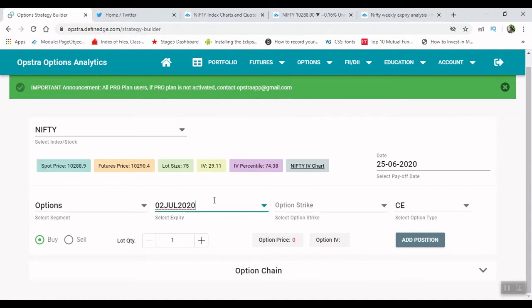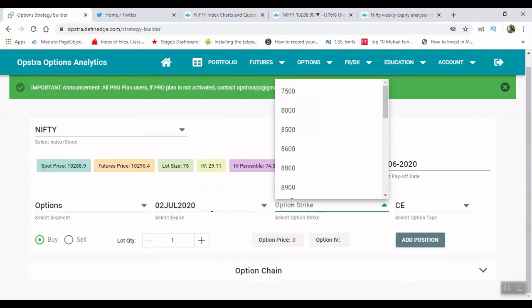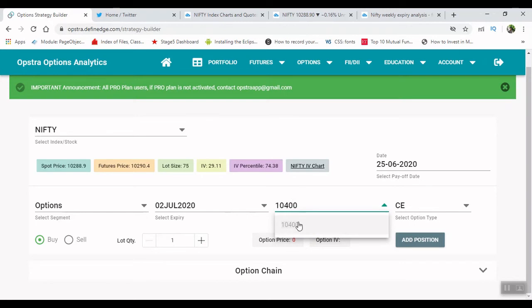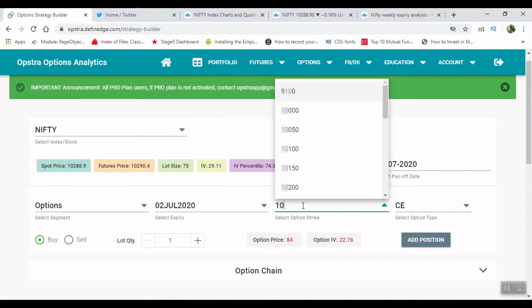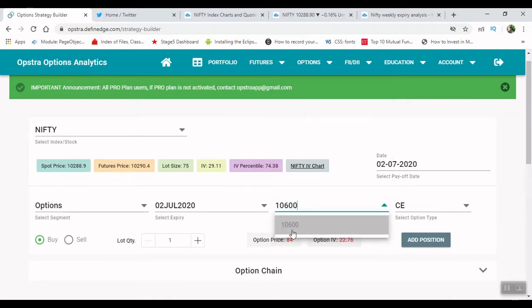Now you can see that the spot price is at the level of 10,388. So what I'm going to do is buy one slightly out of the money call option, which is at 10,400, trading at the price of 84. I'm going to buy one lot, and after that I'm going to sell the 10,600 call option for 3 lots.